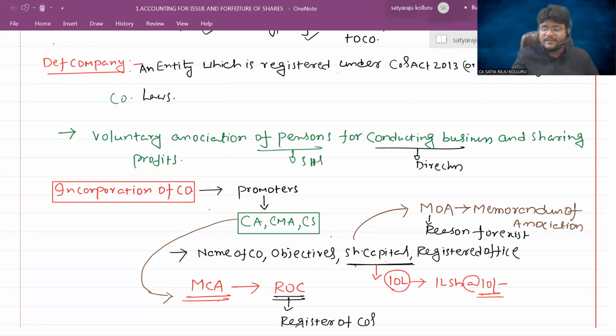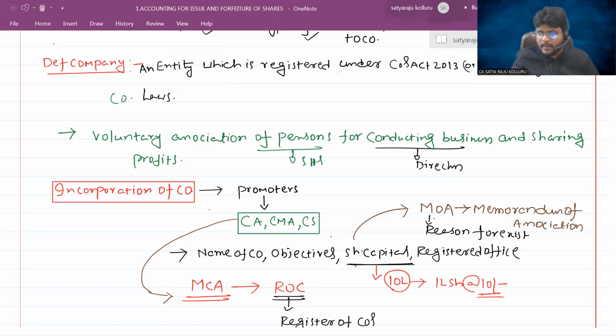The reason for existence is clearly told by the memo of association, and also the name of the company, where that company's registered office is situated, and what the share capital of the company is. Do you understand? All such stuff is clearly prescribed in the memo of association. Each and every company needs to file such a memo of association with the ROC at the time of incorporation. Unless the MOA is filed by the company, ROC will not provide the incorporation certificate.